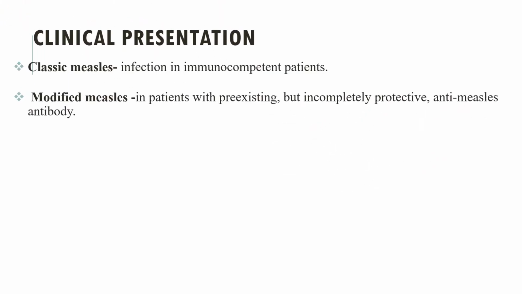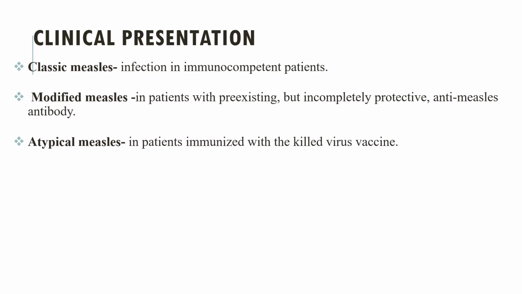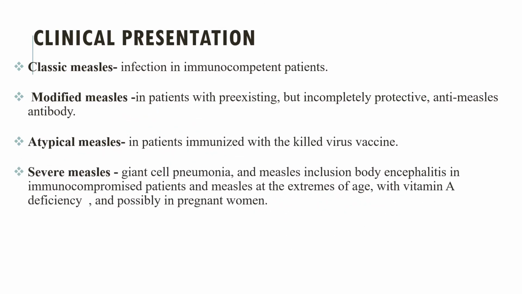When we see the clinical manifestation, there are different clinical manifestations of measles virus. We can classify them as classic measles, modified measles, atypical measles, and severe measles.